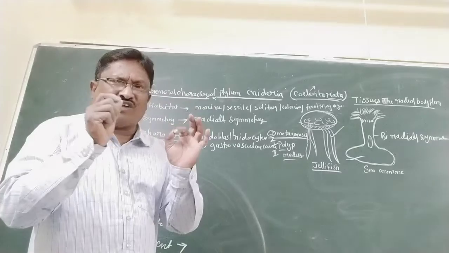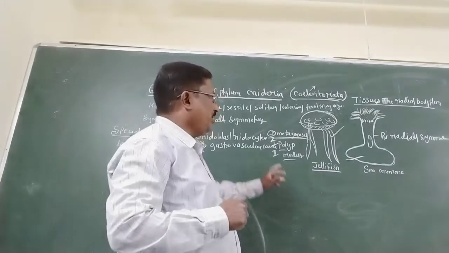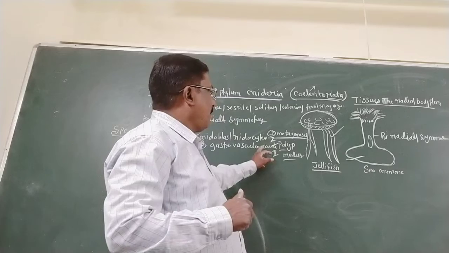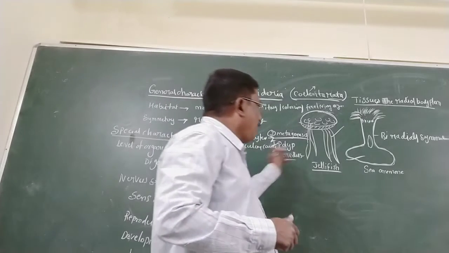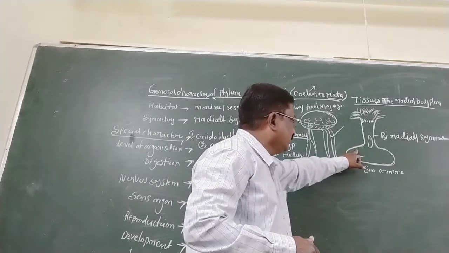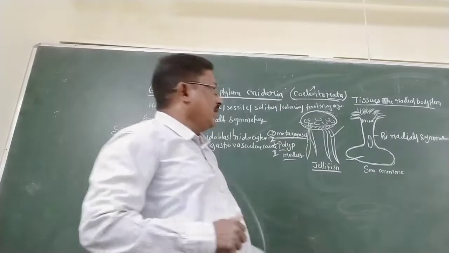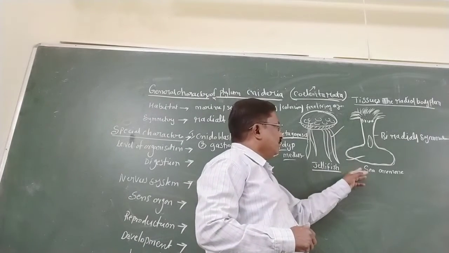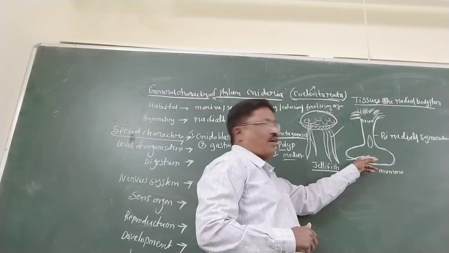Don't be confused. Polyp is a sessile cylindrical form. Very important: polyp is a sessile cylindrical form.